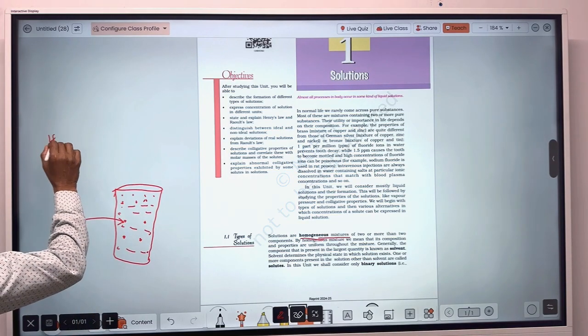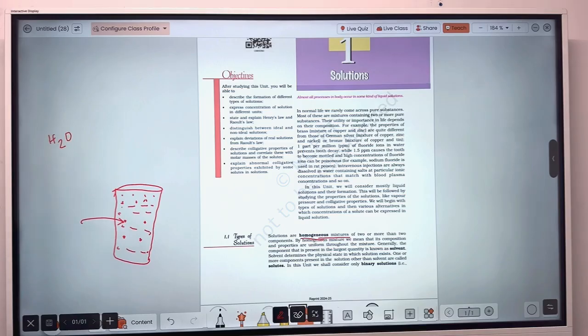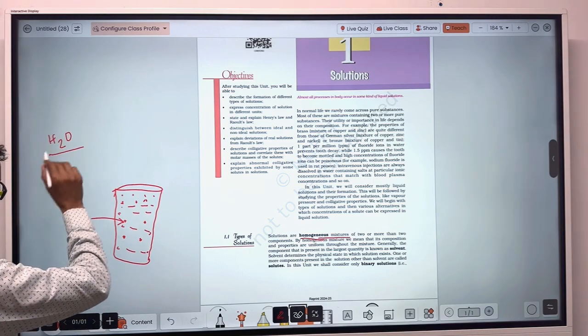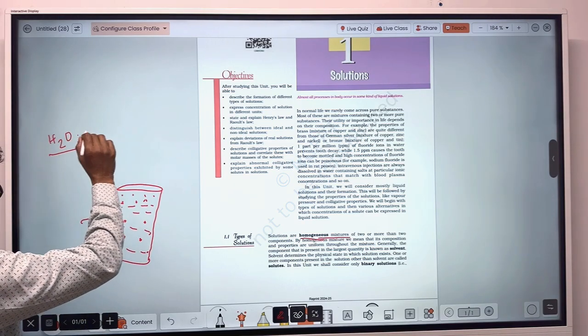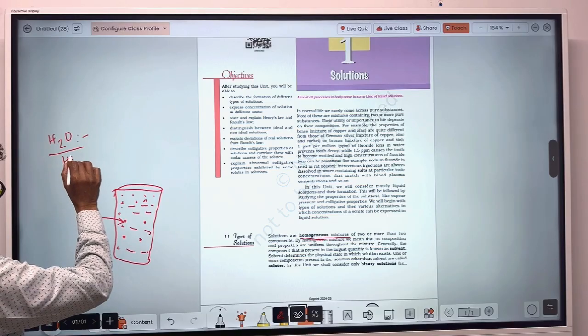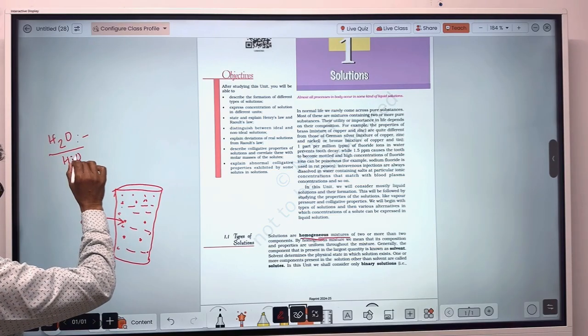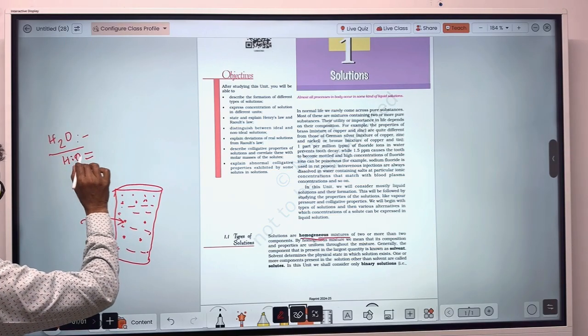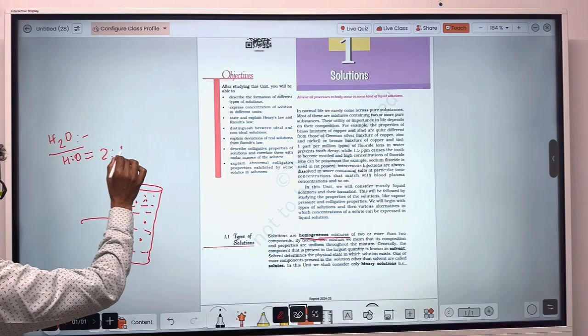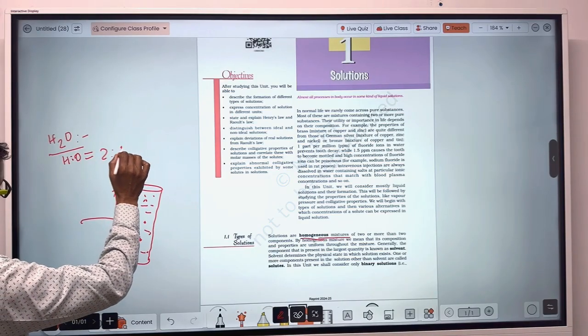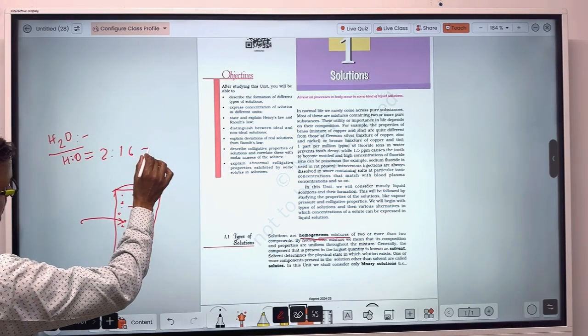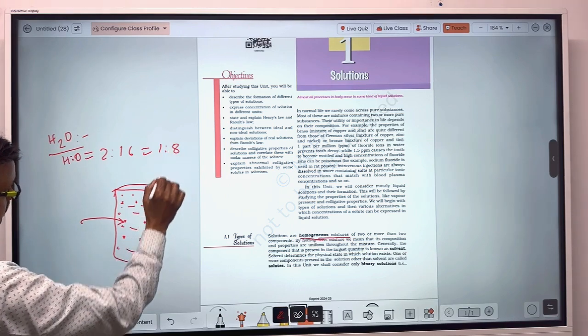But watch out, in water, H2O, the ratio of hydrogen and oxygen will always be constant, that is 2:16, that is 1:8.